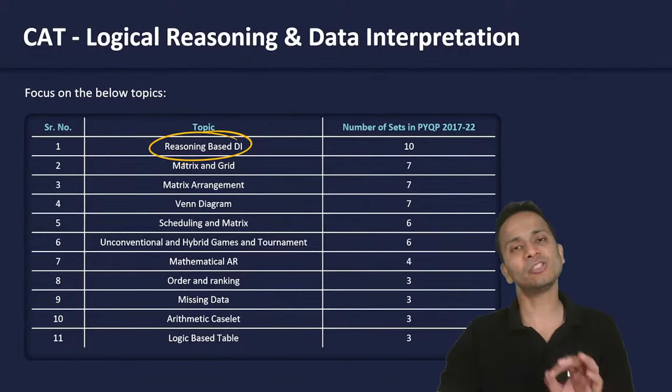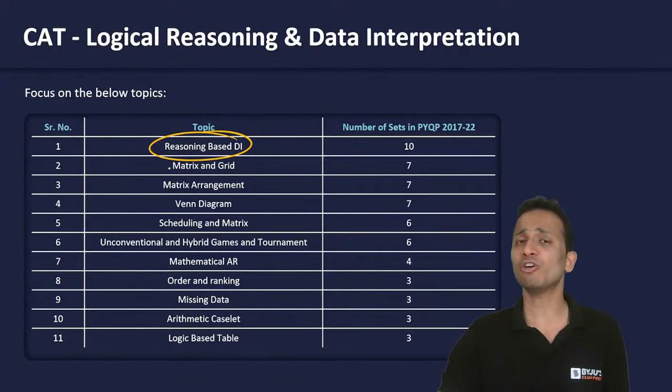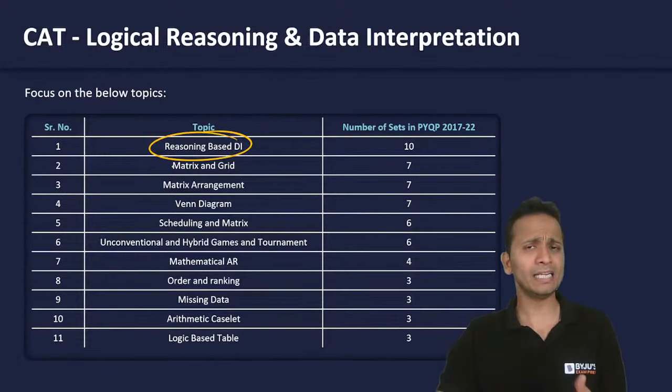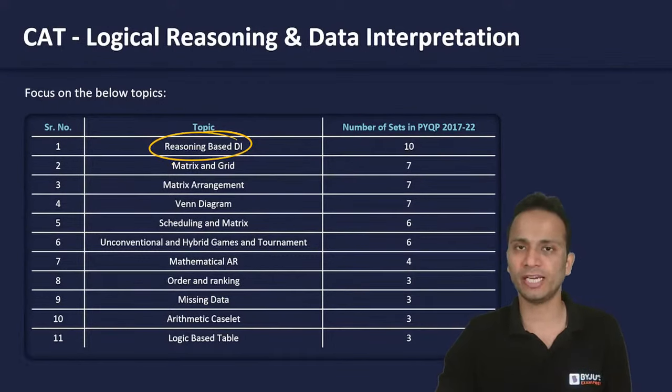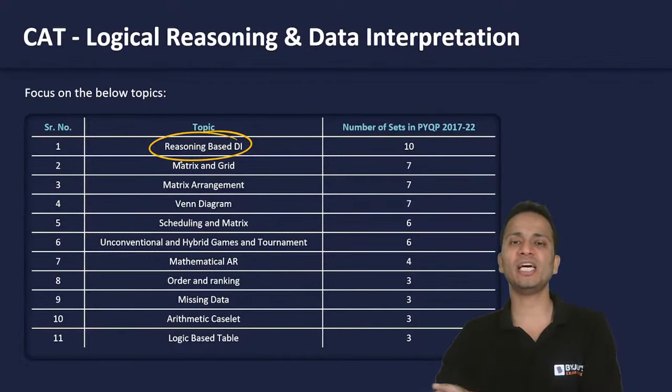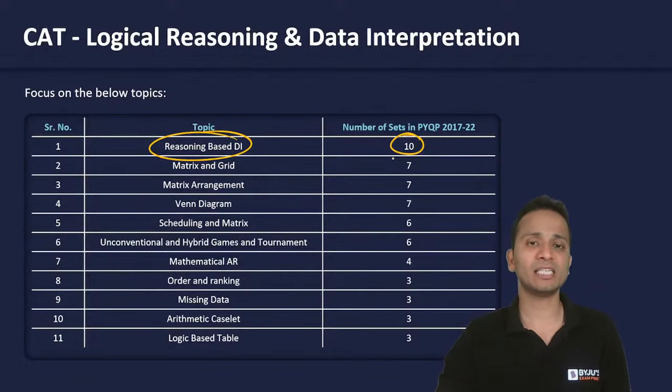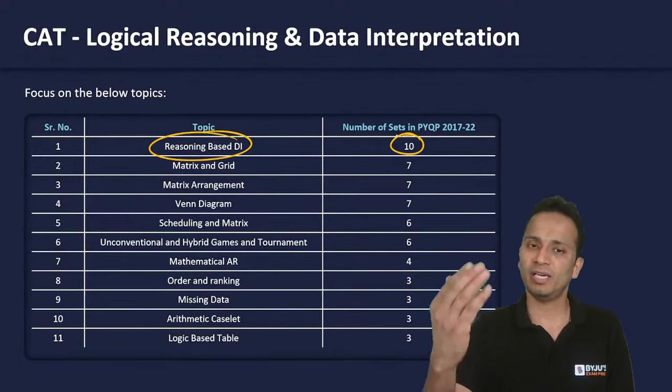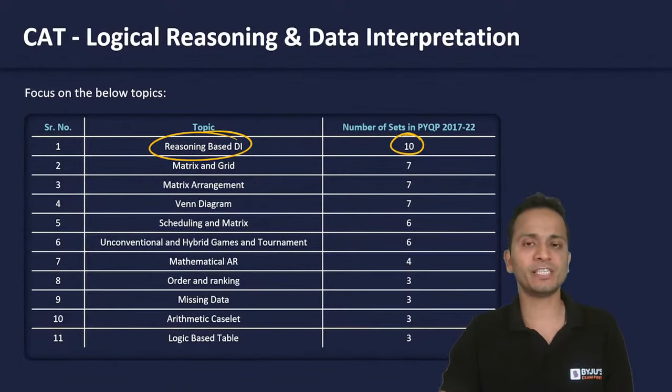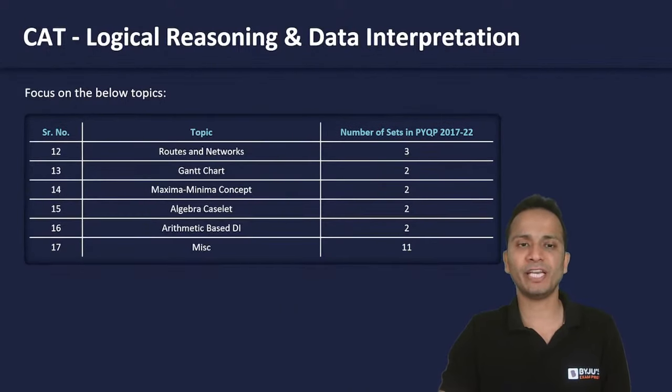Reasoning based DI has always been the favorite. DI का एक question तो मिलेगा ही मिलेगा. And like I told you, over the last few years, data interpretation is not at all calculative, it is more towards the logical side. Okay, so reasoning based DI, there were 10 sets that have been asked in the previous years. Okay, and you can see the number of different sets which have appeared from different areas.